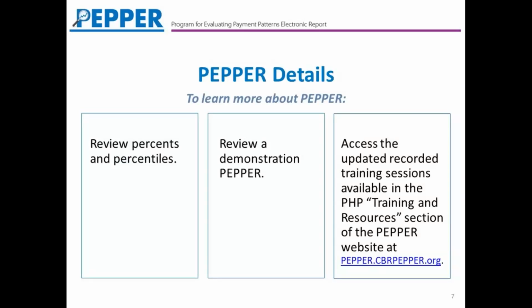If after today's session you still have questions about Pepper, or if you're new to Pepper and you feel that you need any additional training resources, I would encourage you to access the recorded training sessions that we have available on the PHP training and resources page at pepper.cbrpepper.org. These have been put together in shorter segments that allow you to pick and choose the information that you're most interested in. So feel free to access those recorded training sessions, again, on our Pepper website.